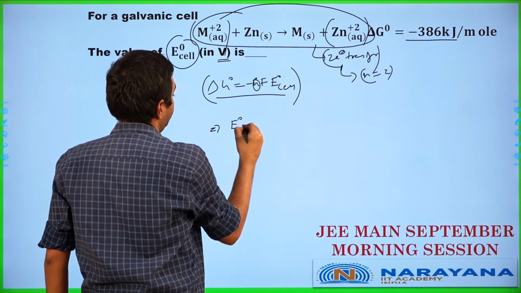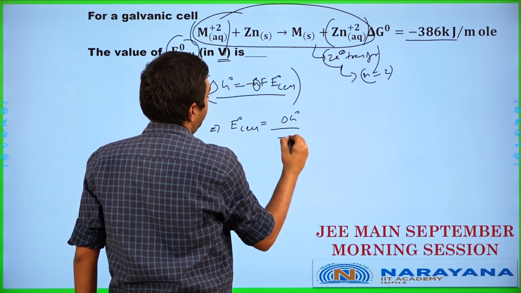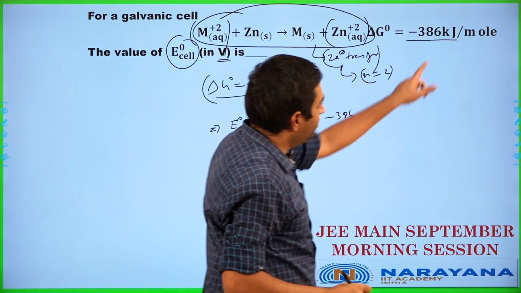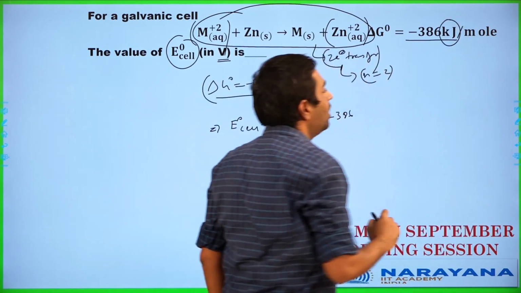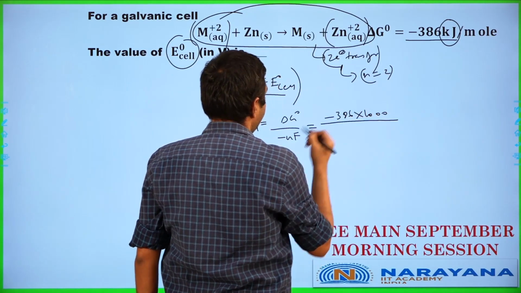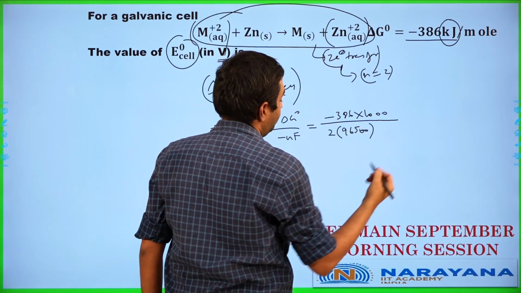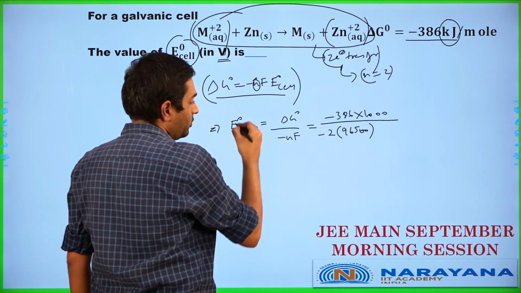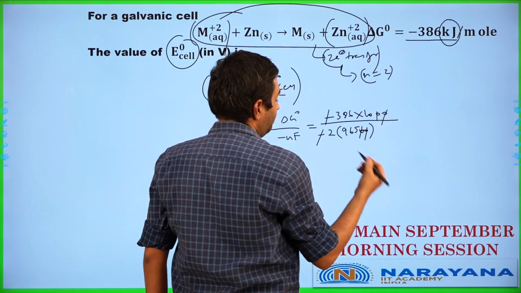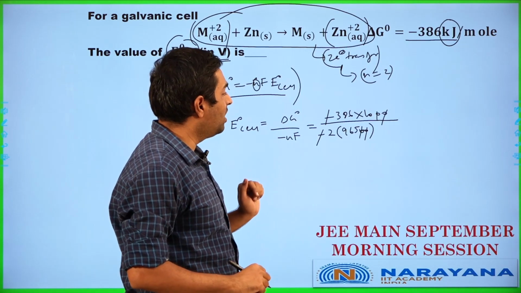So let's substitute over here. We'll have E naught of the cell equal to delta G naught divided by minus nF, which of course works out as minus 386. It is given in the units of kilojoules over here, which means we need to convert it to the SI units of joules. So 386 into 1000 divided by n value, which is 2, into 96,500. Alright, so with a negative sign of course. So the E naught of the cell we can calculate now. So this and this get cancelled, and we'll have these two gone, these two gone. So we end up having it as 2 into 965 over here.